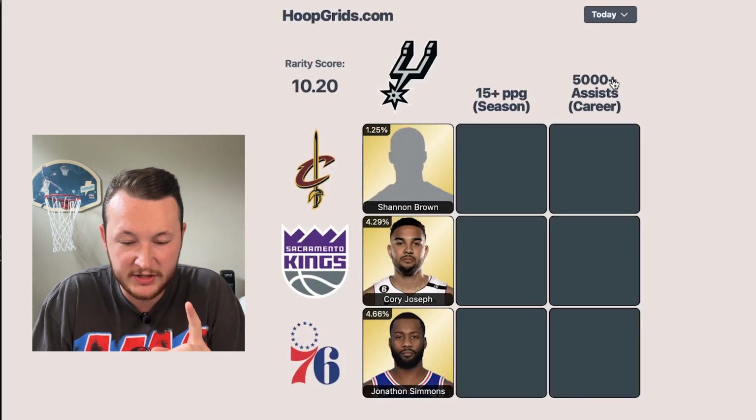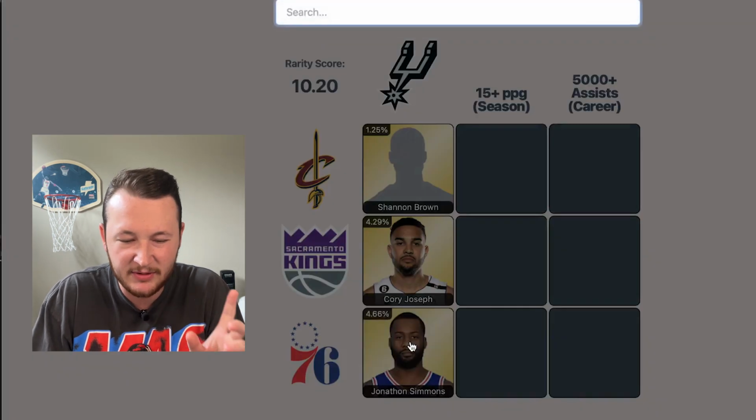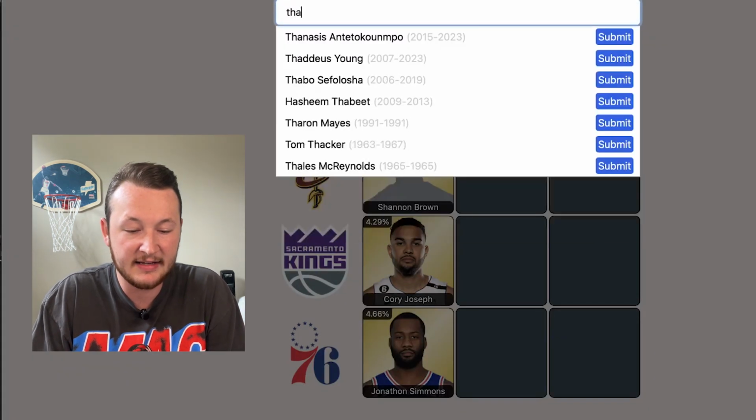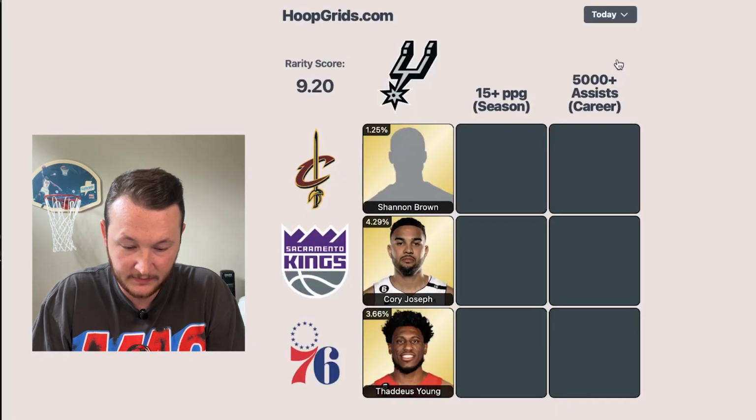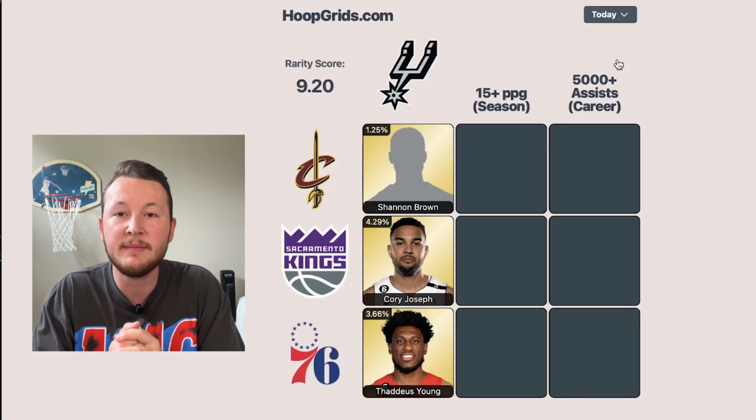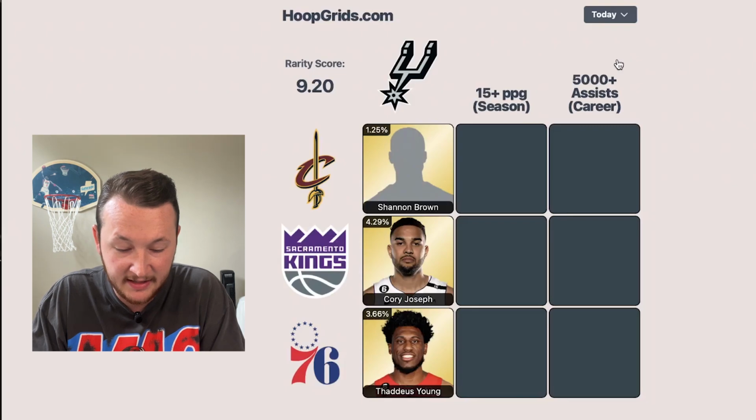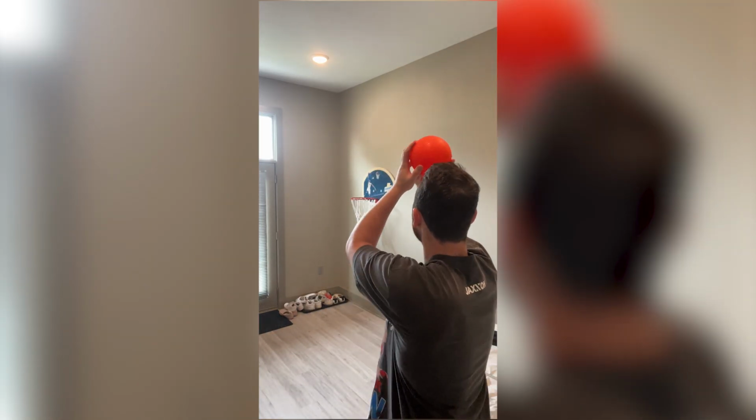Another player I want to try to see if it's lower, which I doubt it is, Thaddeus Young, which he actually was lower. I thought he'd be more common since he's still in the league today, but that works for me, actually. All right, on to the next row or column. We hit there. Let's get it.